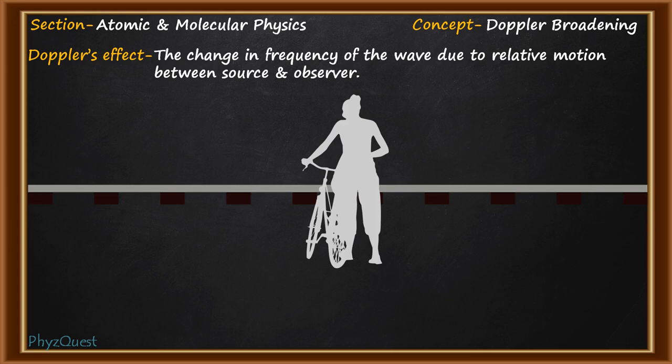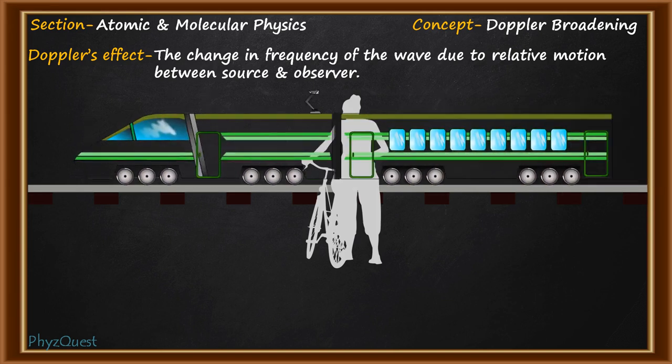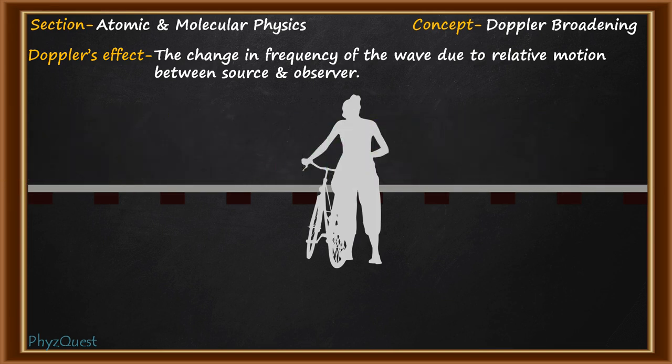As the train approaches near you, there is a sudden change in sound, and it eventually reduces as the train moves away. The change in pitch of the sound is because of the change in frequency of the sound wave due to the relative motion between the train and you, and this is called the Doppler's effect.